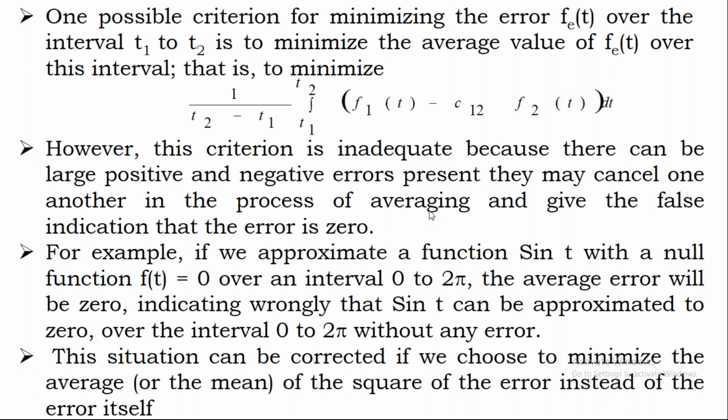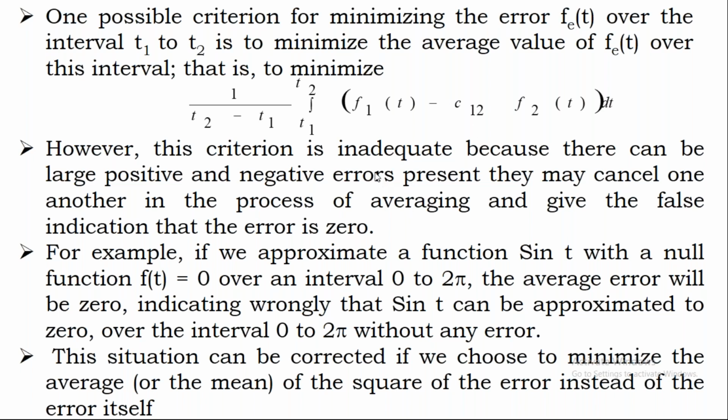Because of that, while doing the averaging, these may cancel each other. If we want to approximate a sine function with a null function over the interval, it gives a value 0, but in practice it is not 0. As you know, the sinusoidal waveform gives 0 only at certain values over the interval 0 to 2 pi. So instead of calculating the average value or the mean value, we need to go for the mean square value.